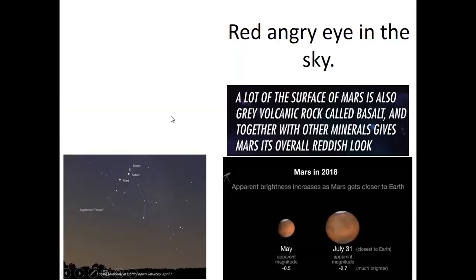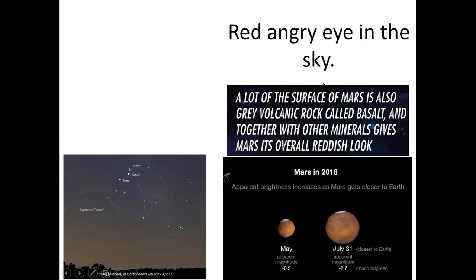So basically we call this the red angry eye in the sky, but it's not an angry planet, but it looks like it, right? So here, if you're observing the sky, you will be seeing Sagittarius. It's kind of a teapot shape, so we call it the Sagittarius teapot. And then you'll be seeing the moon over here, and then Saturn and Mars are over here. So it's somewhat closer to the moon. If you're observing planets, they should be closer to the moon most of the time when it is rising time.